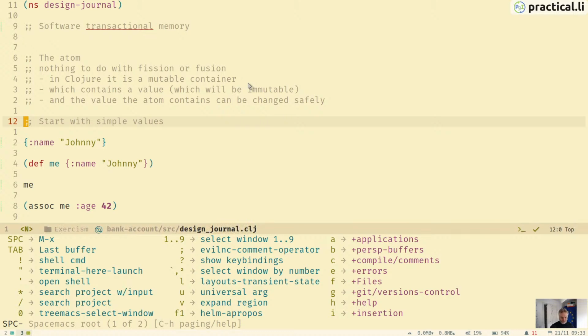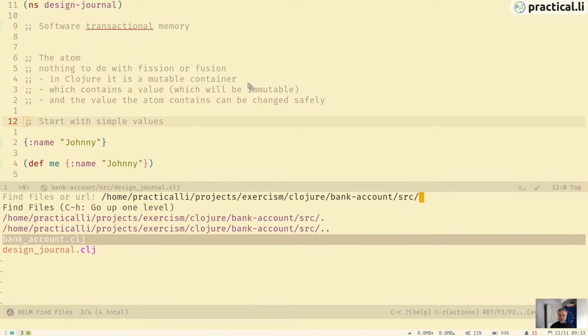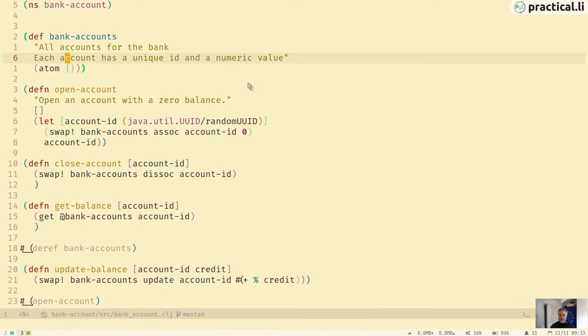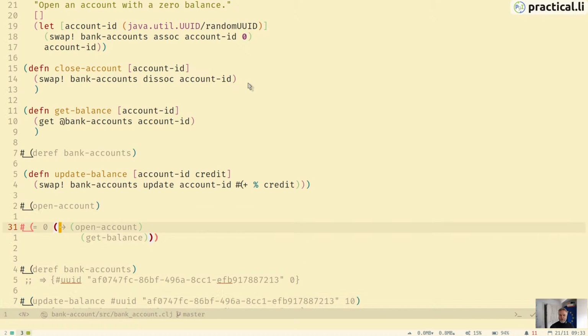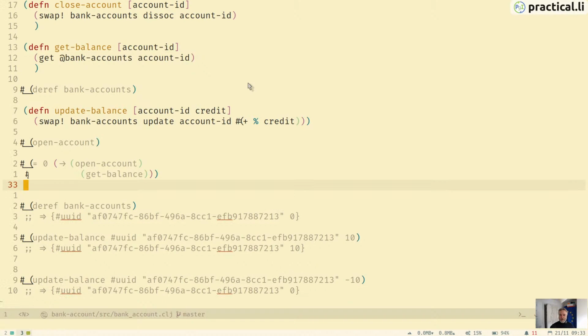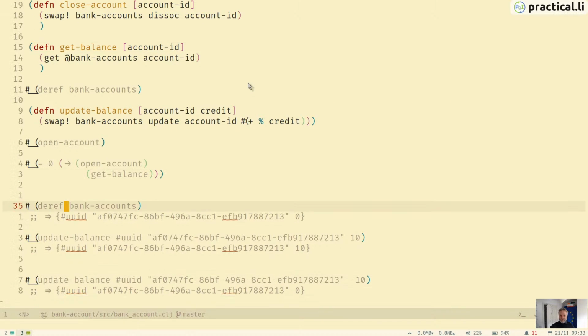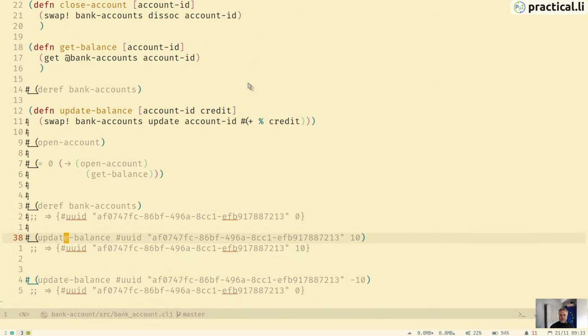Let's open the real file. That's why I couldn't find it. Yes, so here is our hopefully working solution, which is just the same. I don't think I did anything different here. I've just got some code here that tests. I just did some tests here just to make sure we can see what it's doing. I think that's all commented out. Yes, it is. So this is before I started using the rich comment blocks.